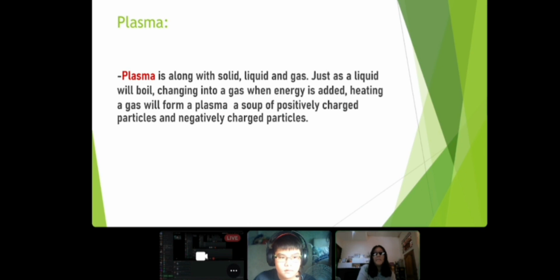Plasma. Plasma is along with solid, liquid, and gas. Just as a liquid will boil, changing into a gas when energy is added, heating a gas will form a plasma, a soup of positively charged particles and negatively charged particles.